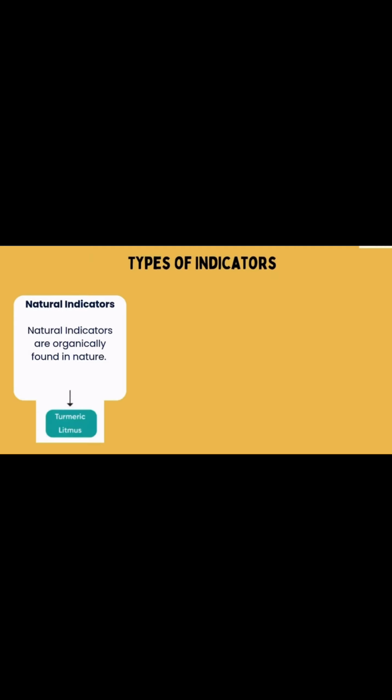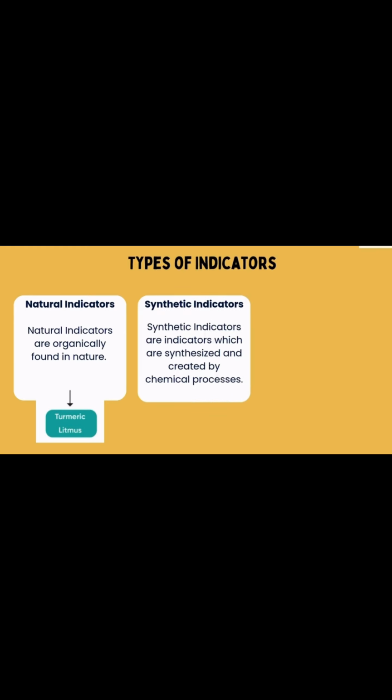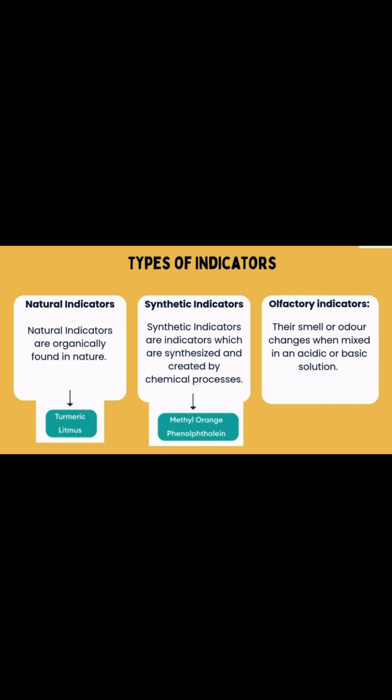Natural indicators are originally found in nature, such as turmeric and litmus. Synthetic indicators are indicators which are synthesized and created by chemical processes, for example, methyl orange and phenolphthalein. Olfactory indicators have their smell or odor changed when mixed in acidic or basic solutions, for example, clove and onion.